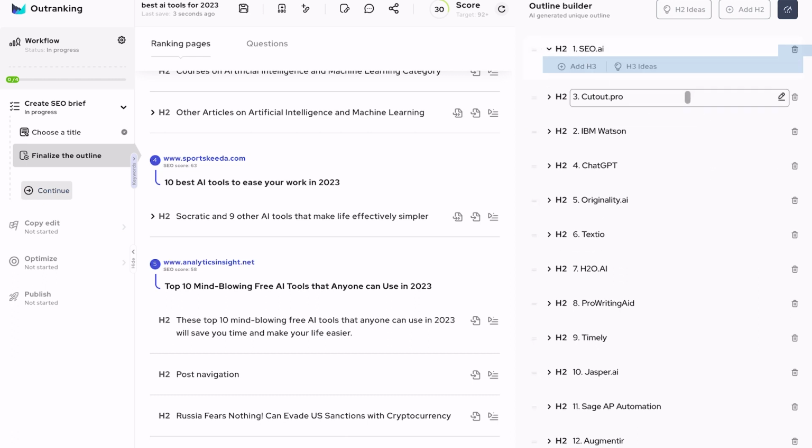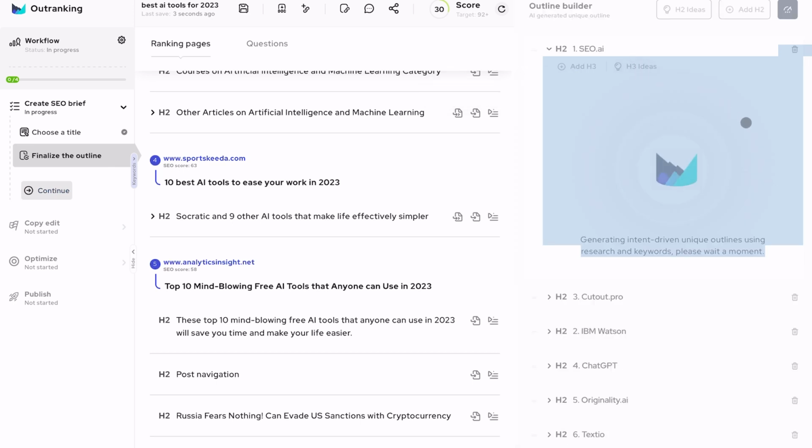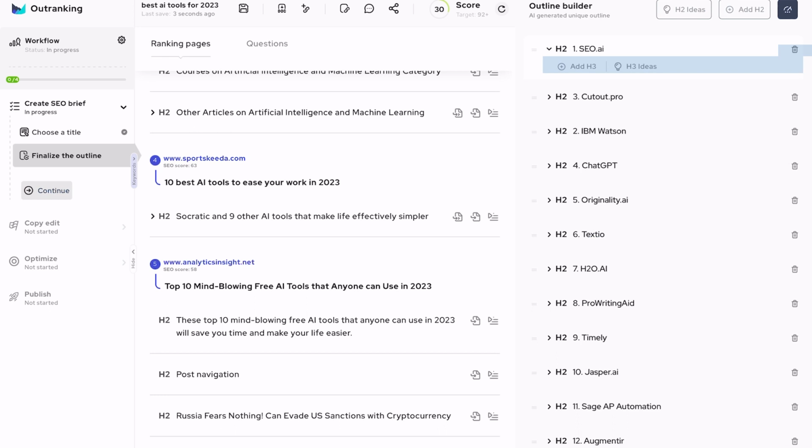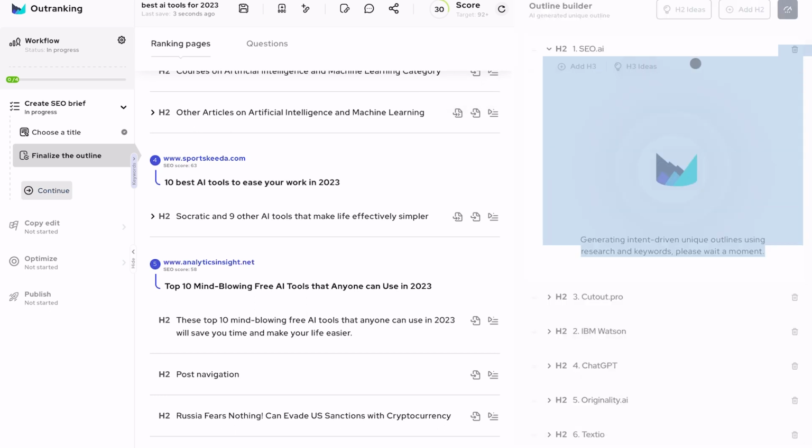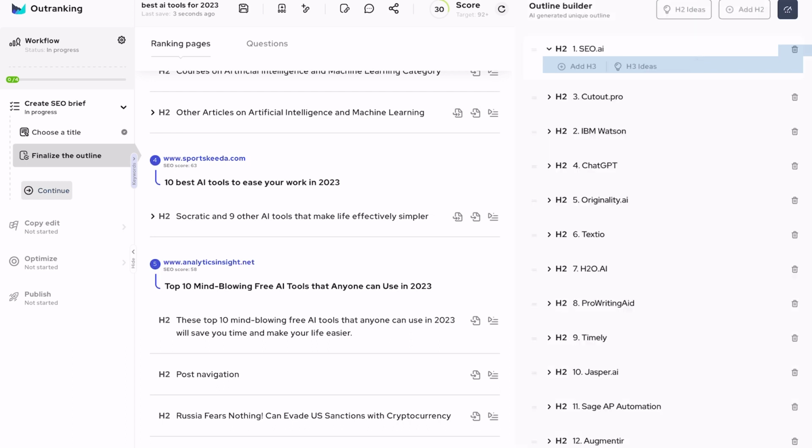And what is interesting is that you can click on here, for example, on the H3 ideas, and it will come up with even more ideas about that. Sometimes it doesn't seem to work, but if you click on it 2 or 3 times, it often works to generate some ideas.